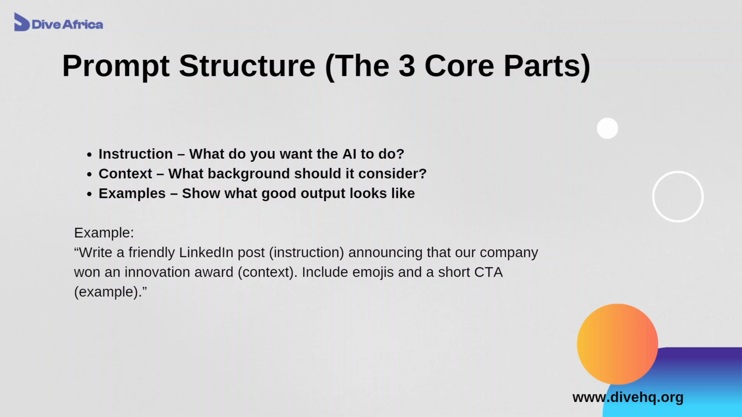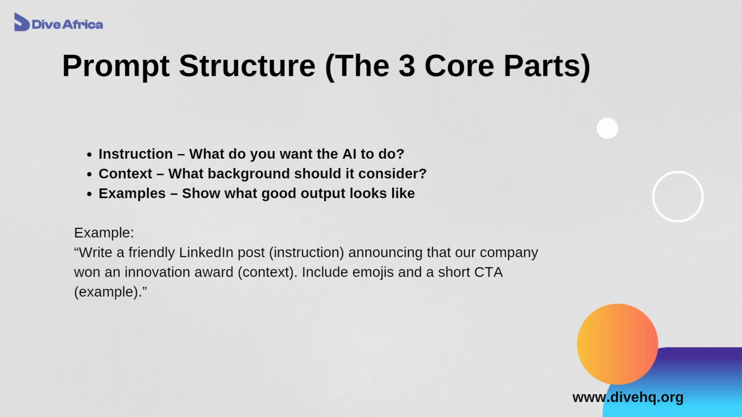So the instruction serves as a direction for the AI. The context just gives the AI more data to work with. And the example is a way of telling the AI, this is the expected response I'm looking for.